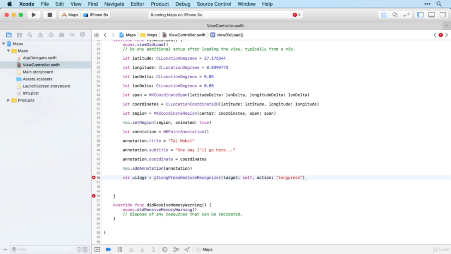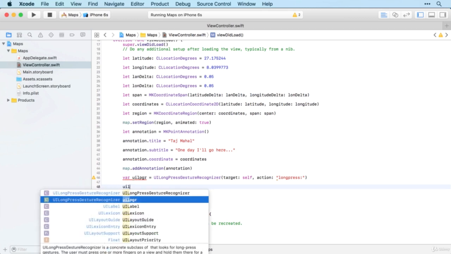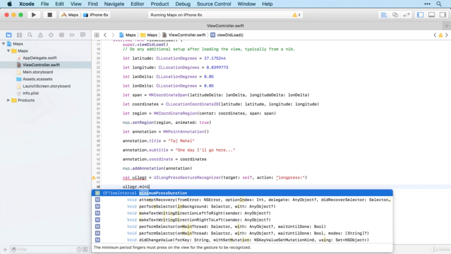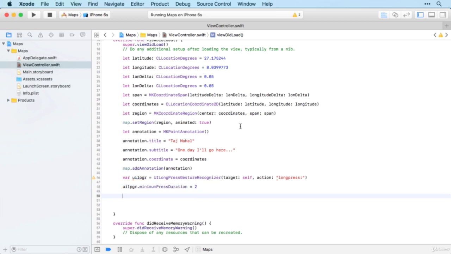And for reasons that I will explain very shortly, I'm going to put a colon at the end of that. Might seem an odd thing to do, but I will show you why momentarily. Then we just have to specify the minimum time for a long press. So we specify the minimum press duration, and usually 2 seconds is standard to define a long press.